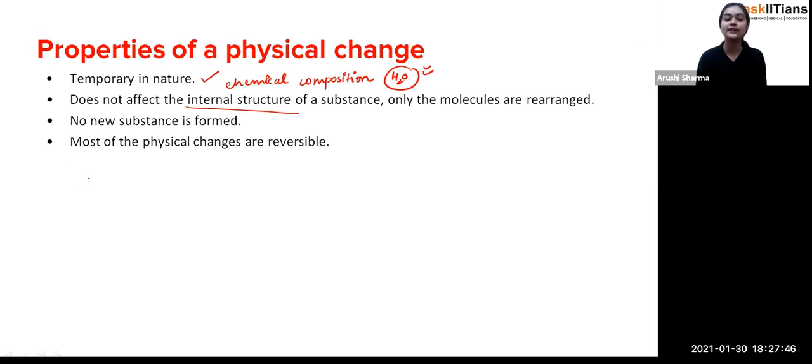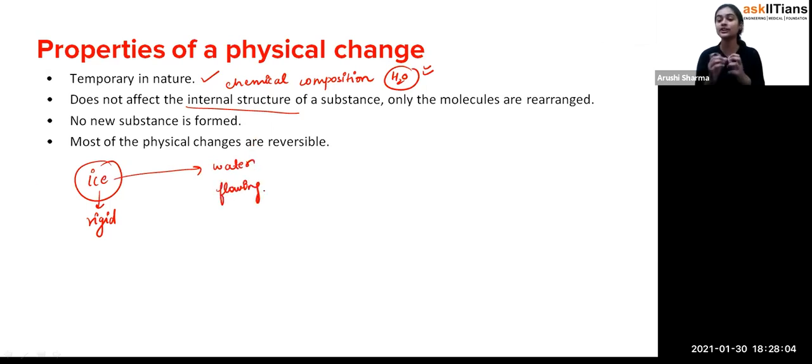Like if I talk about ice, ice is rigid because you have seen that we can't break the ice with our hand only. And when you convert it into water, the water starts flowing. It's because their molecules are rearranged. That means solids are very rigid, having very strong attraction between their particles.